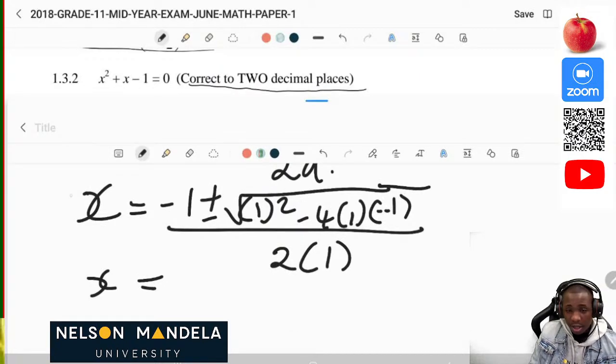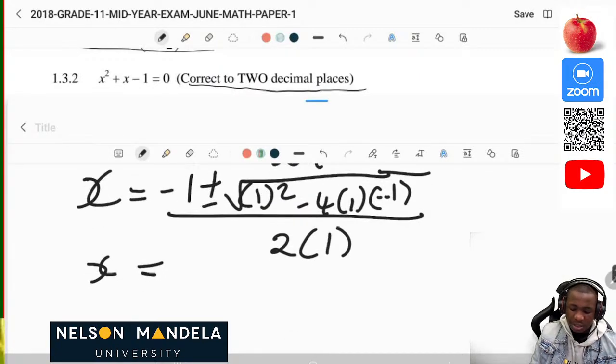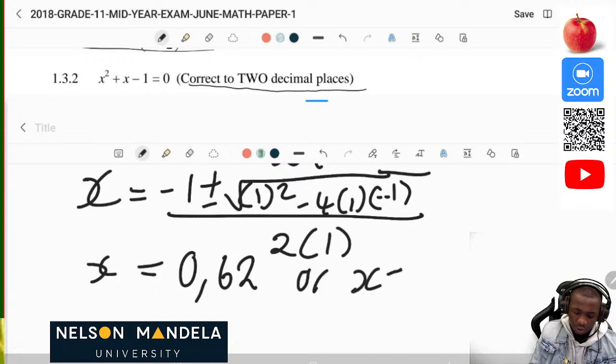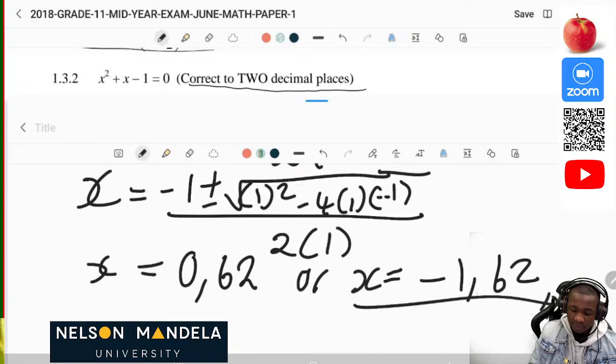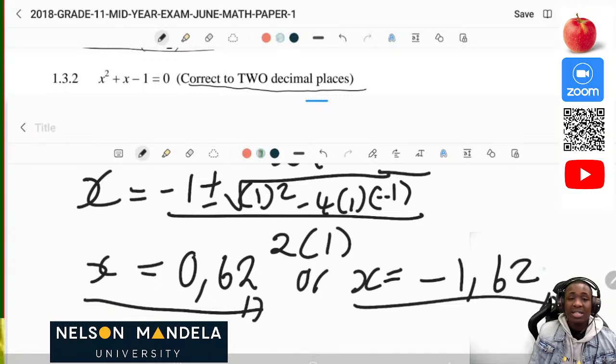So now we can therefore see that my first x is equal to 0.62, or my second x will be equal to negative 1.62. So these are my x values. Then you get your 4 marks just for that. You must be able to round off to the nearest 2 decimal places. So if you write 5 here, then your answer is going to be wrong. If you write 4 here, it's going to be wrong because they told you that you must round off to the nearest 2 decimal places.